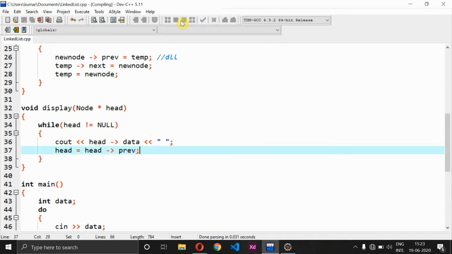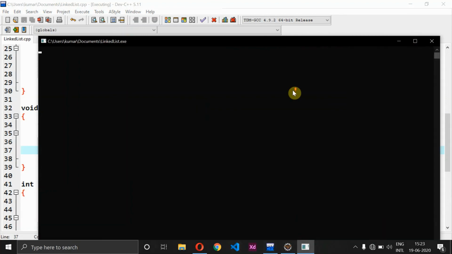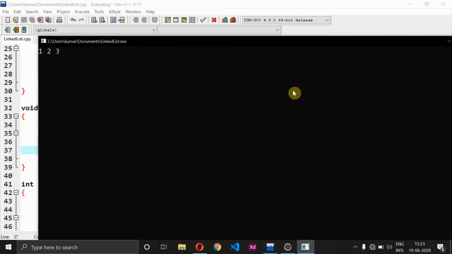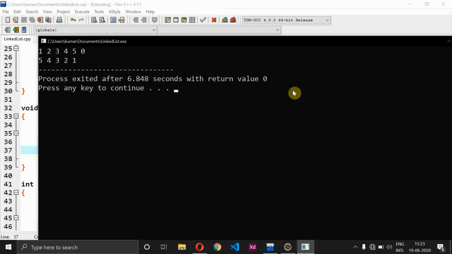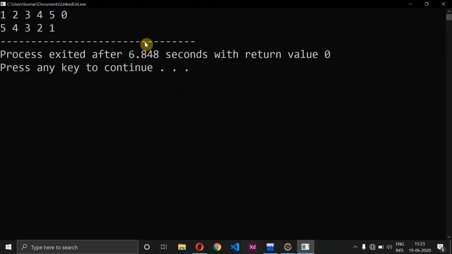So this is how the program is going to work. Now let's try to compile this and check whether it really prints everything in reverse order or not. So I am giving 1 2 3 4 5 and 0, and now see your output is displayed as 5 4 3 2 1, which is nothing but reversing the entire linked list.